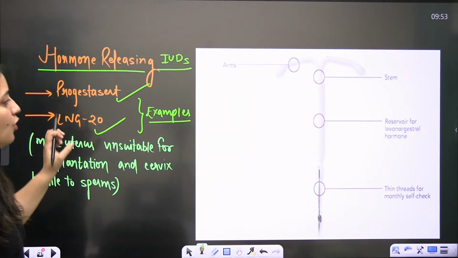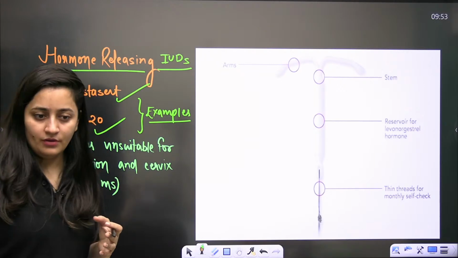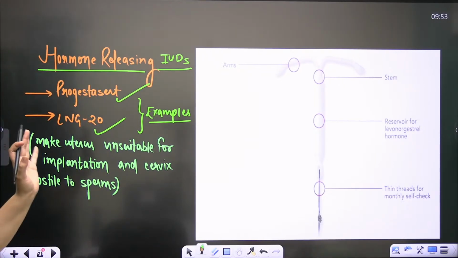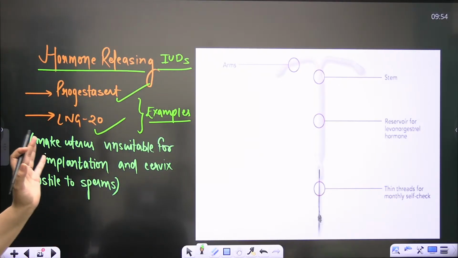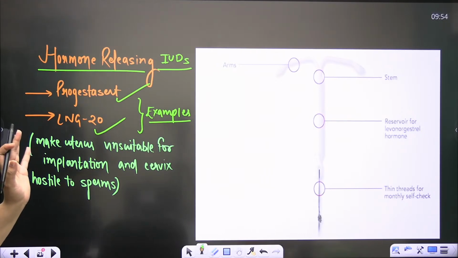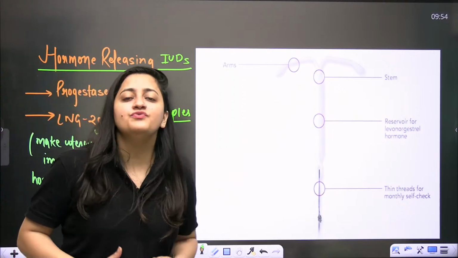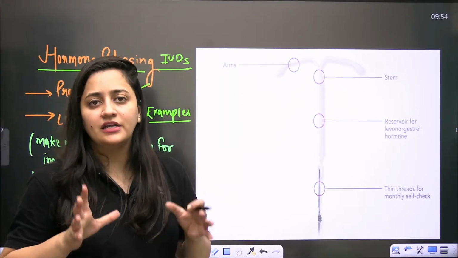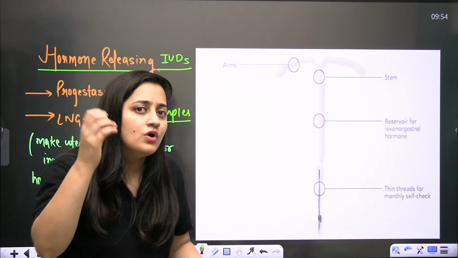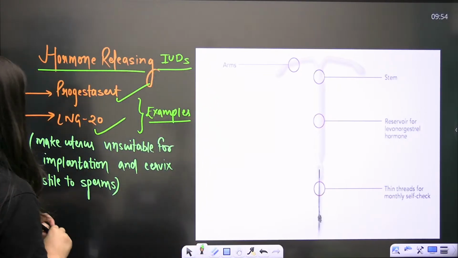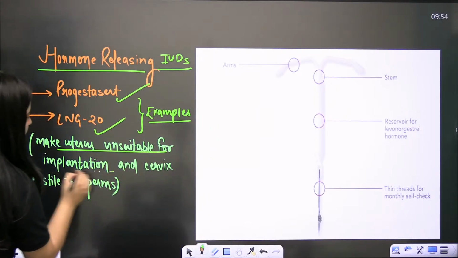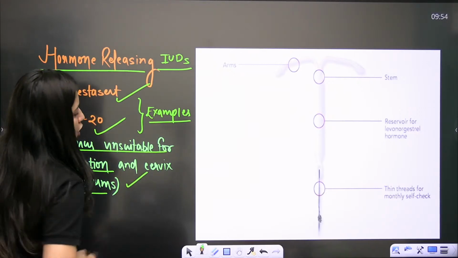Now these hormones, what will they do? It is the hormone releasing IUD, so what are these hormones going to do? It's very obvious. These hormones will not let the implantation occur. They will not allow the sperm to go to the fallopian tube. So they will make the uterus unsuitable for implantation and the cervix hostile to sperm.